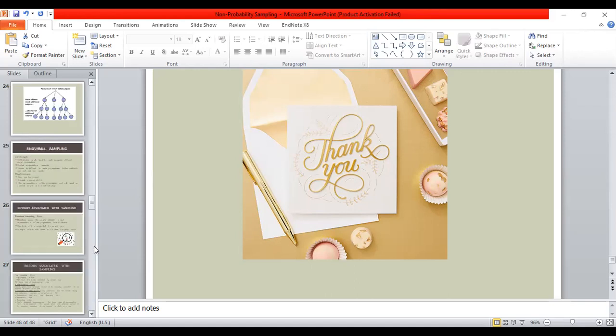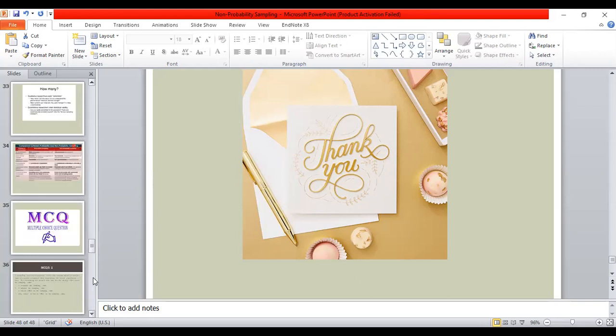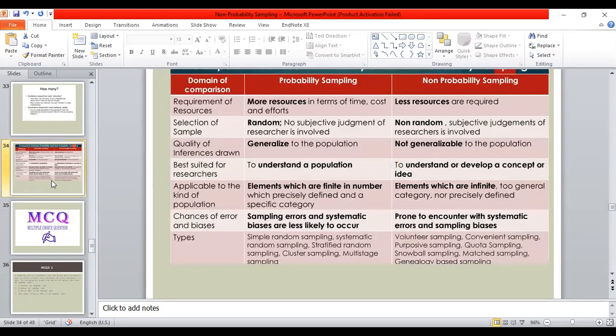Another important point about sampling is the advantages and disadvantages. We know in non-probability sampling, we have less cost. This is the greatest advantage. Thank you so much. You have already given a beautiful presentation about the fewer resources, which means that there is less cost involved. However, multi-stage probability sampling is very expensive.